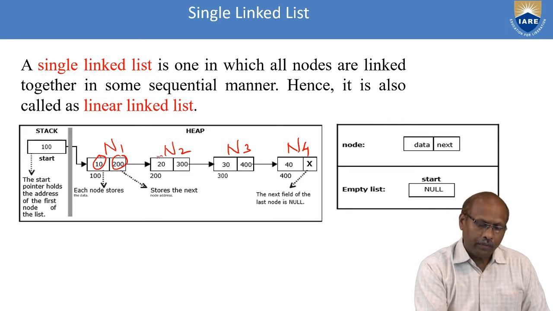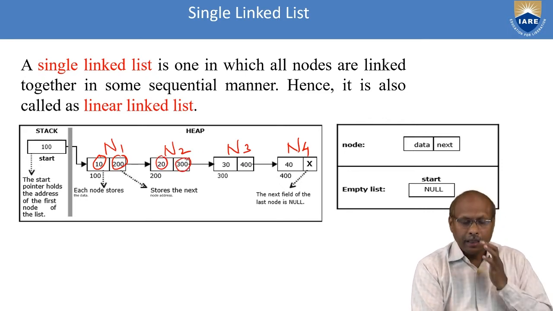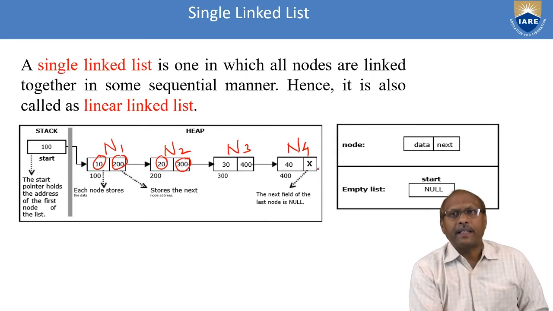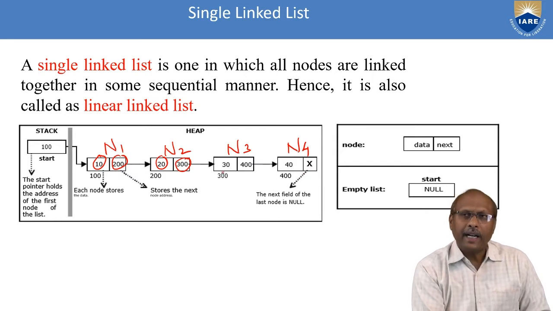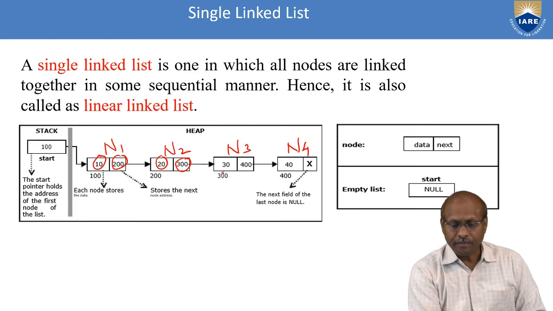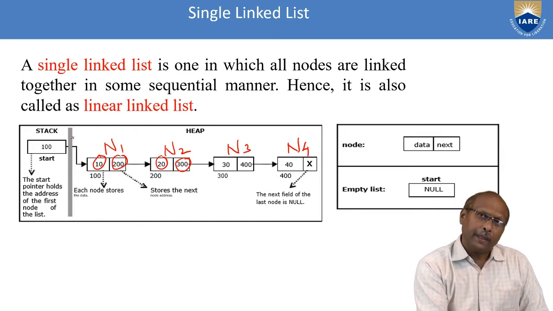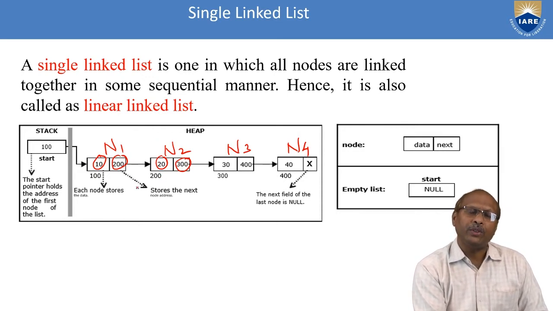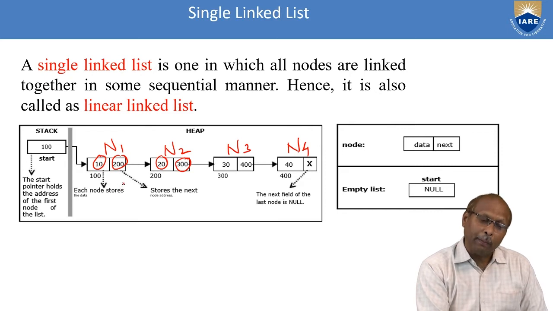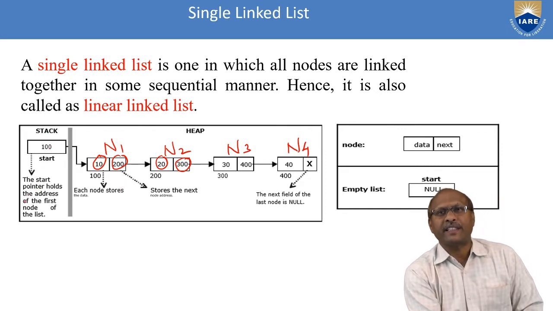The second node has value 200 and points to the next node whose address is 300. Like this, you can observe they are different nodes connected to each other. Every node will have 2 parts, data part as well as link part. The first node is called the head node, and the starting node's address will be stored in a special pointer called the head pointer.